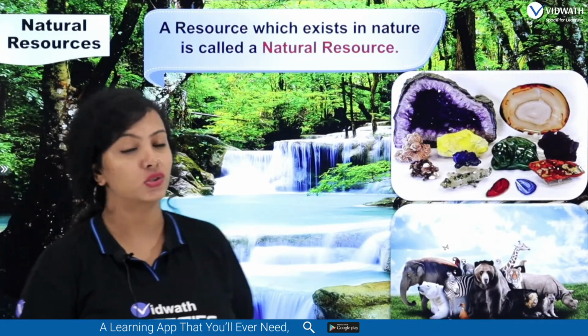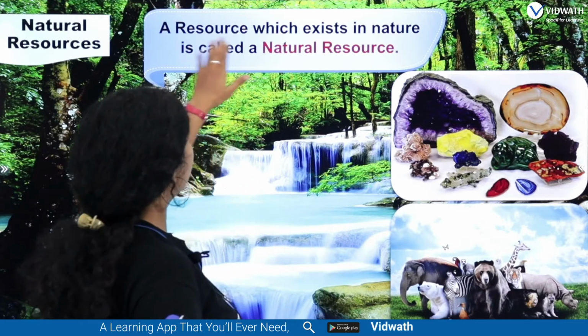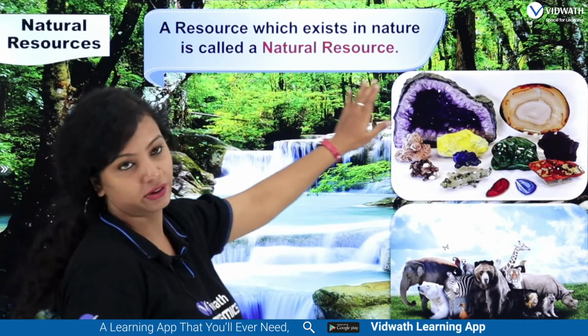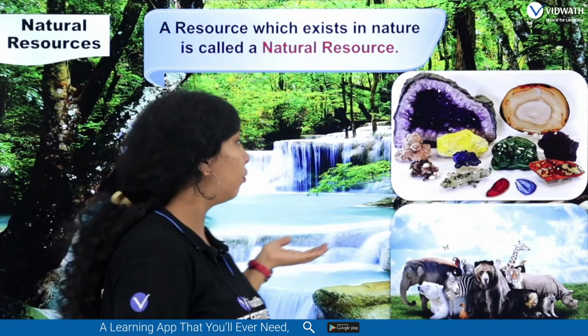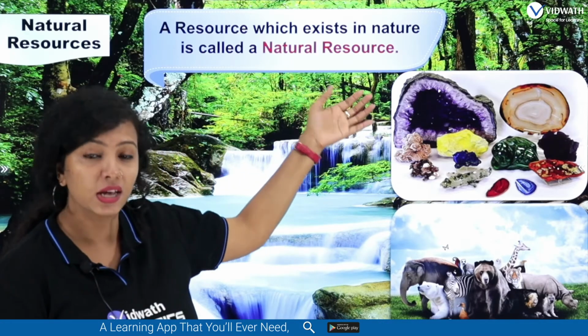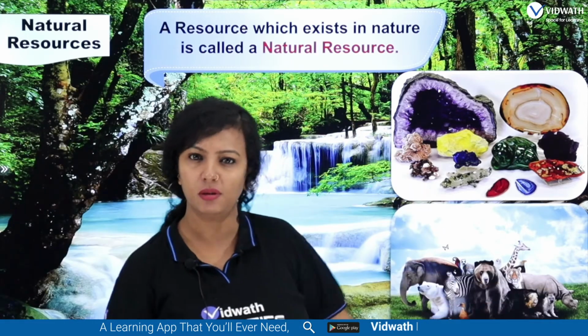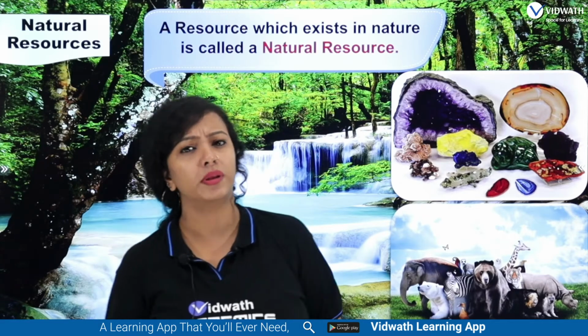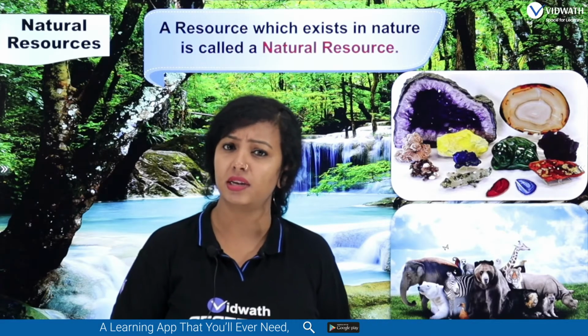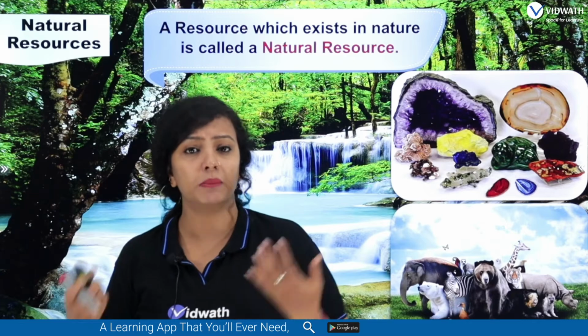See, natural resources, in the sense, are resources which exist in nature, right? They are just there and we are using them. It may be water, it may be a forest, it may be animals. Animals are also resources, right? Because we'll be using animals for so many things. It may be for cultivation, it may be as food, many things, right?